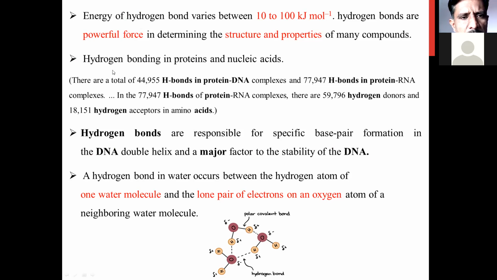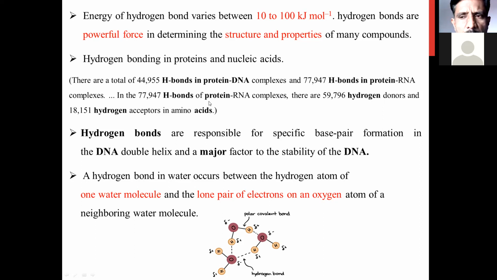Now, how does hydrogen bonding play an important role in proteins and nucleic acids? Just see here. There are a total of 44,000 hydrogen bonds present in the DNA complex, as well as 77,000 hydrogen bonds in the RNA complex. In the 77,000 hydrogen bonds of the protein-RNA complex, there are 59,000 hydrogen donors and 18,000 hydrogen acceptors in the amino acids.